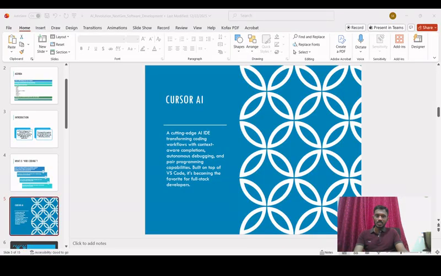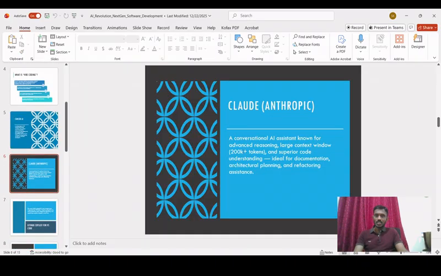Here, yes, we looked at the Cursor AI. Now the next one is going to be Claude or Anthropic, right? Claude is basically an AI chatbot which can give you the codes that you need for developing any application. Okay, so let's look at Claude for a moment.